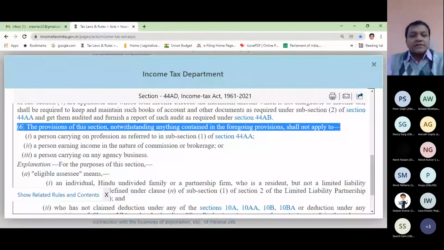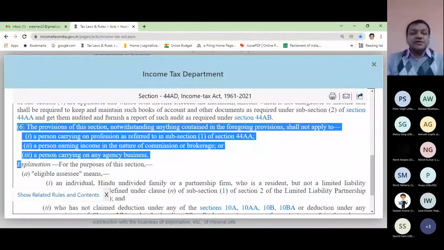Then subsection 6. The provisions of this section, notwithstanding anything contained in the foregoing provisions. Foregoing provisions means it does not matter what previous sections or previous provisions of this section say. It does not matter what is mentioned in the previous subsections of this section, shall not apply to. That means it does not matter what is mentioned in section 44 AD subsection 1, 2, 3, 4, 5. What 44 AD subsection 6 says is final.